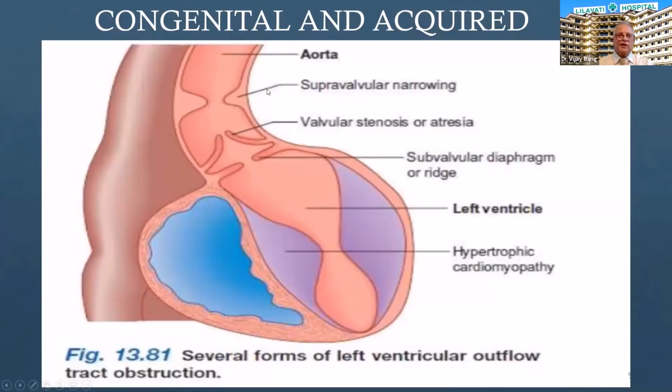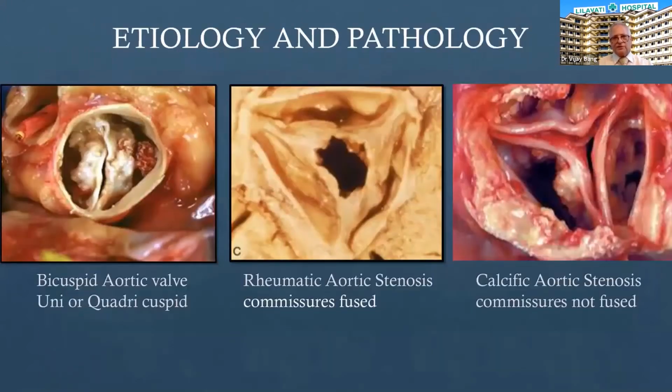And supravalvular are again of 3 types. One is hourglass appearance, second is a diaphragm again, and third is a diffuse narrowing of the ascending aorta. Now, valvular can be congenital plus acquired, that we have discussed. In the typical pathology of bicuspid aortic valve, you can see that there is severe calcification, but the valve can be unicuspid or quadricuspid. The only difference is unicuspid and quadricuspid will present a little earlier than the bicuspid valve presentation.